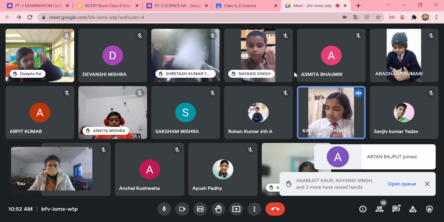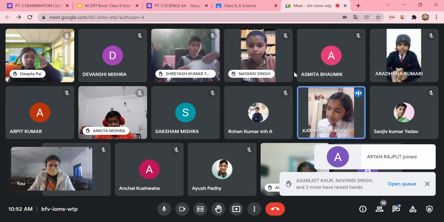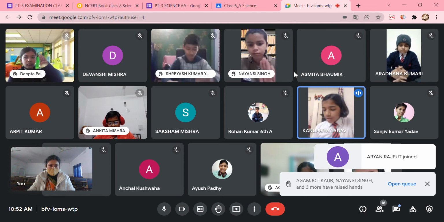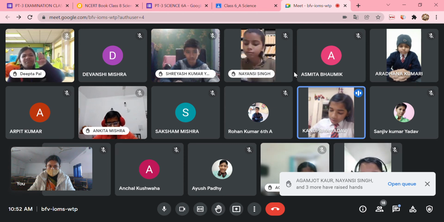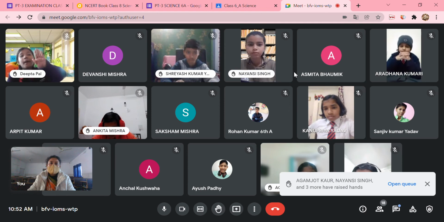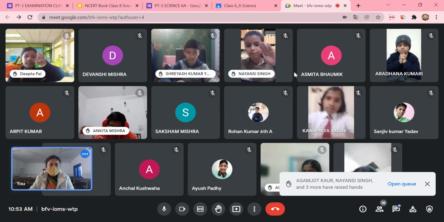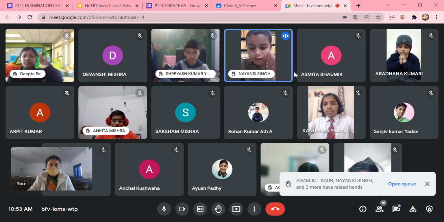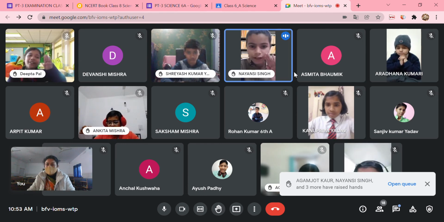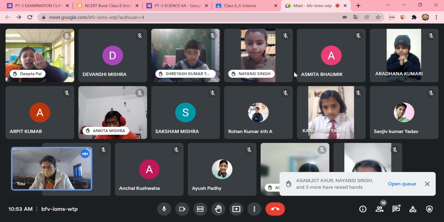The image is colorful and we can see it, but the shadow is black and it appears when the object is blocking the light. Yes, Nancy. Any other point? It provides all the details of the object like shape and color. Okay, we have done.